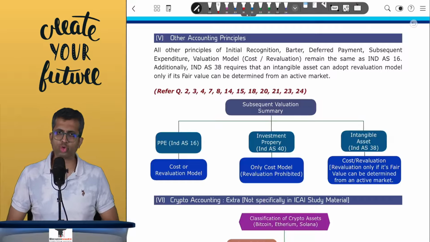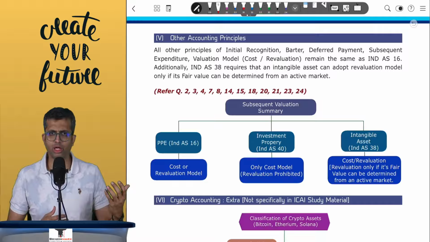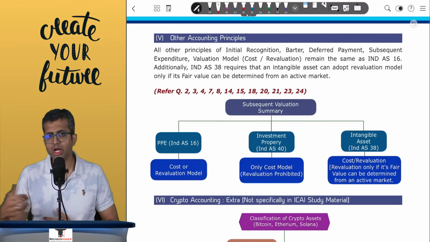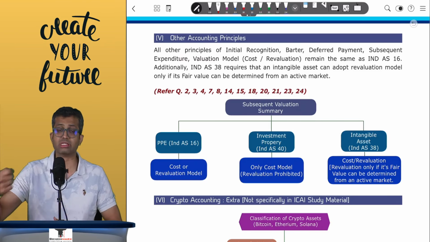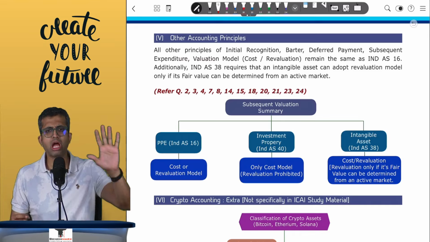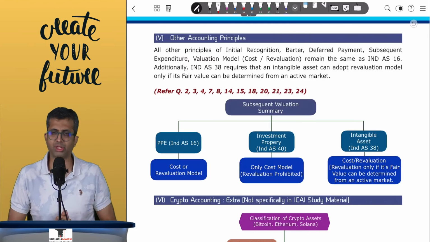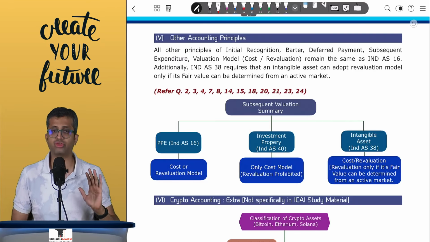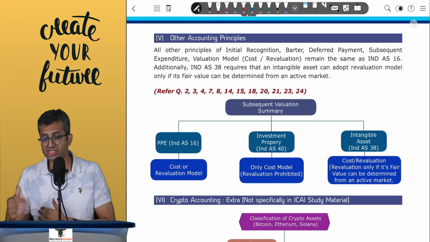Next, when you go to, let us say, subsequent expenditure, every expenditure which increases the life or efficiency should be capitalized. However, other expenses will be taken to the P&L, like a repair and maintenance cost. Third is where there might be a slight change, where you have subsequent evaluation.